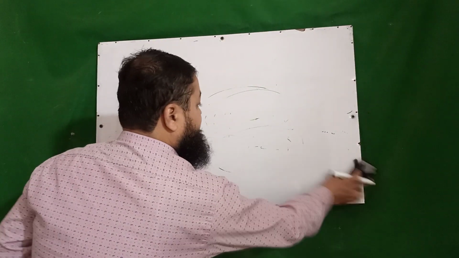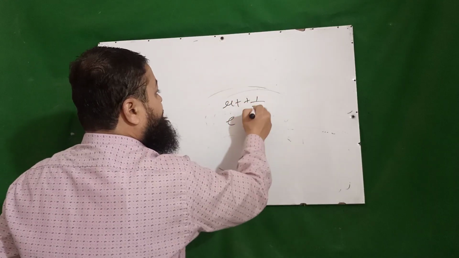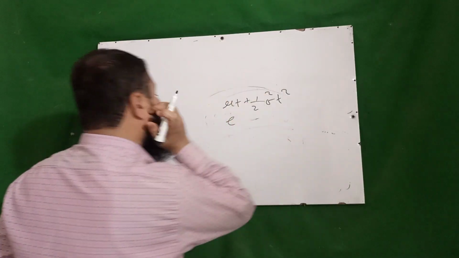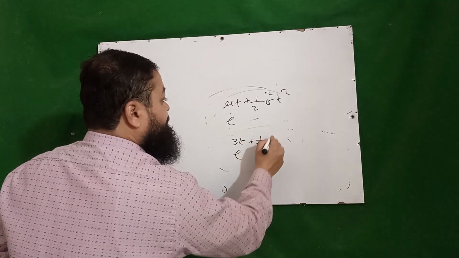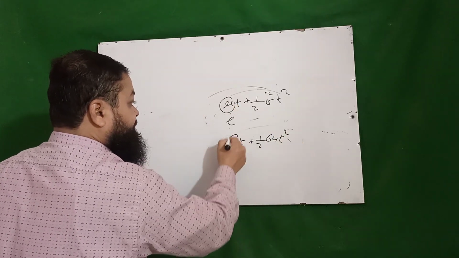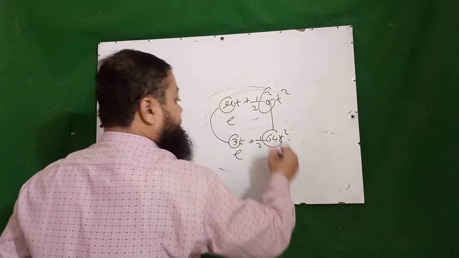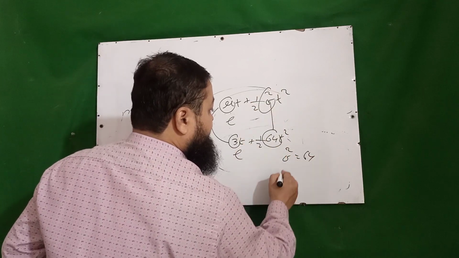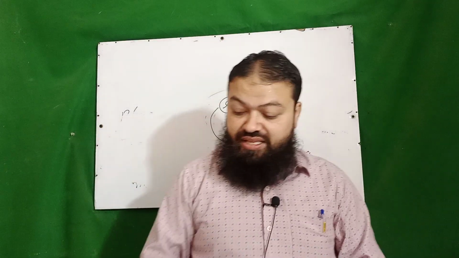Then the moment generating function of the normal distribution is e power mu t plus 1 over 2 sigma square t square. And if the question is e raised to power 3t plus 1 over 2 times 64 t square, then what is mu? That is the question of the exam. It can be asked, and it is actually 64 is sigma square. Sigma square is 64, then sigma will be 8. That question can also be asked in the exam.